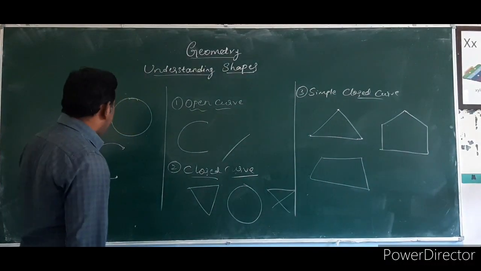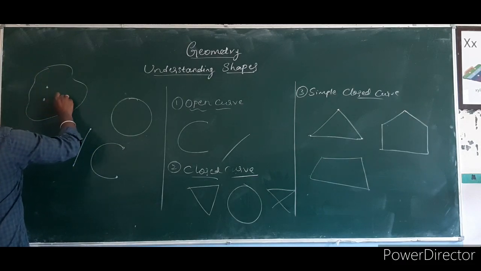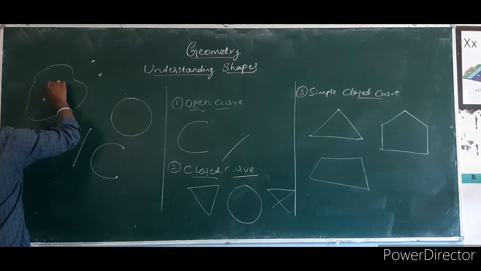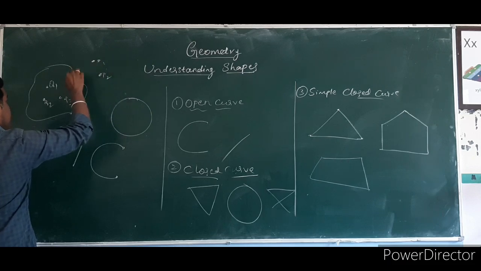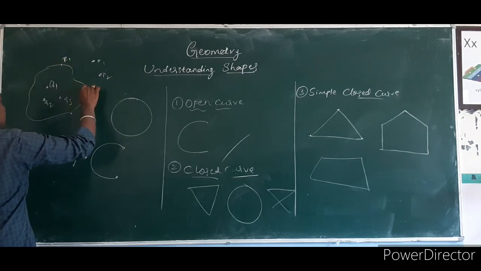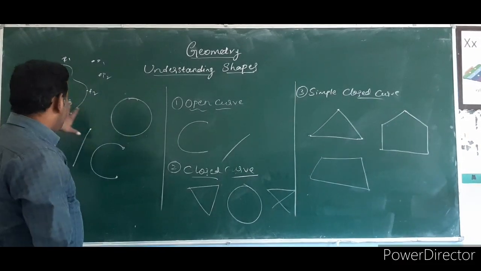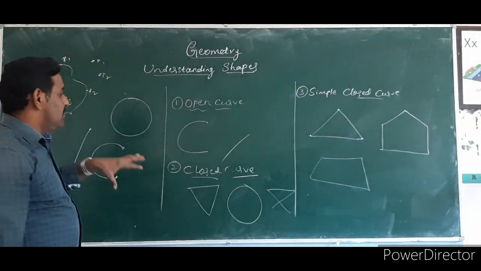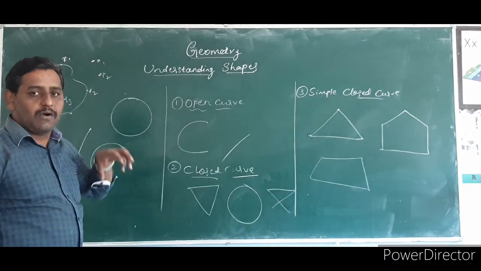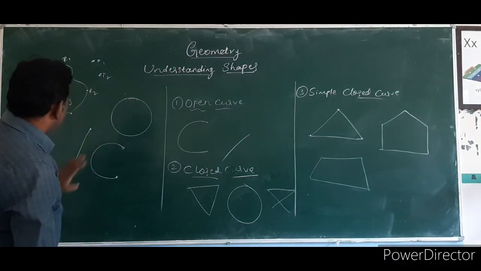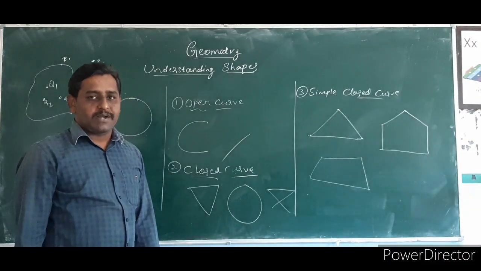If you take points in a simple curve, Q1, Q2, Q3, P1, P2, R1, R2. The points which are inside the curve, we call interior points of the curve. The points outside the curve are called exterior points of the curve.